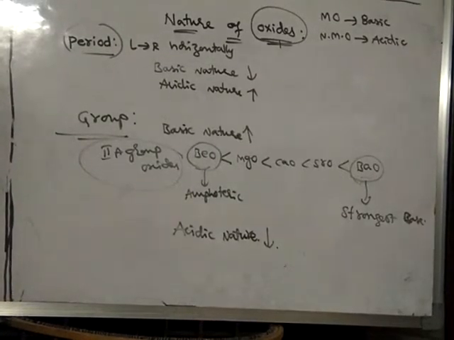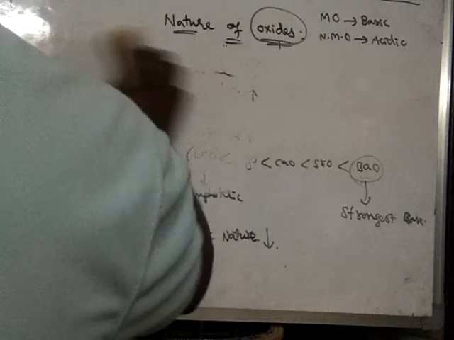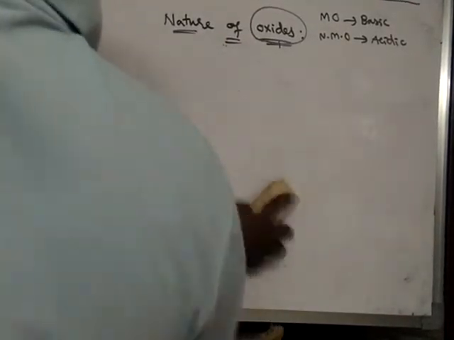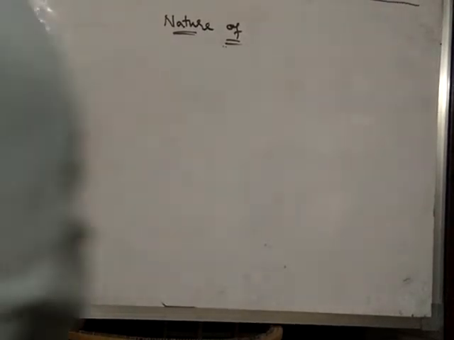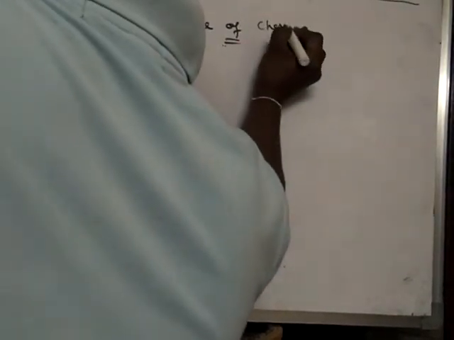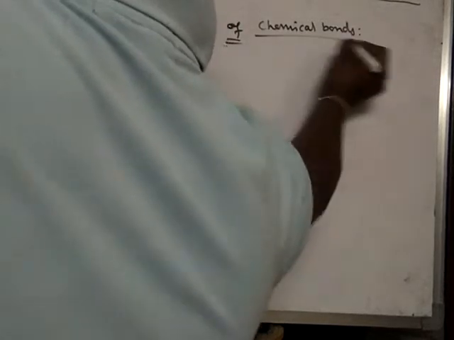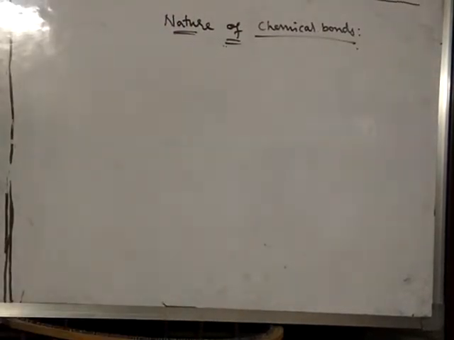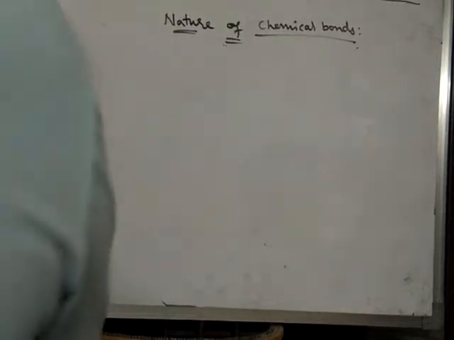Now we'll see one more point regarding the nature of chemical bonds. The chemical bonding changes from ionic to covalent as one moves from left to right in a period.